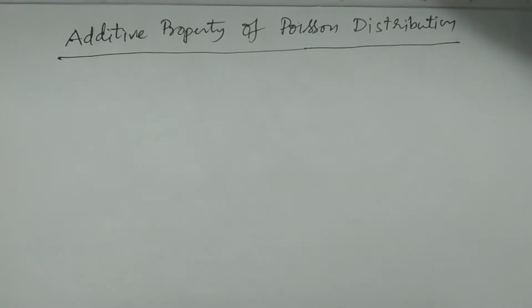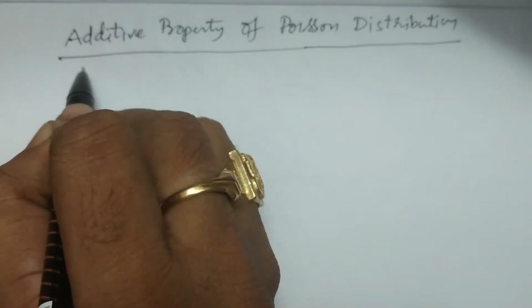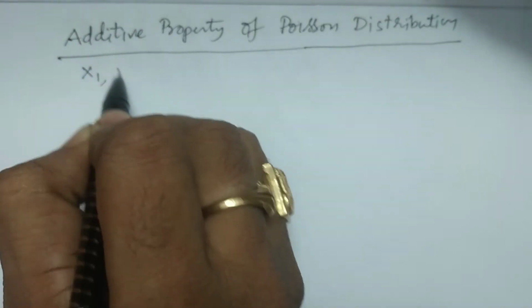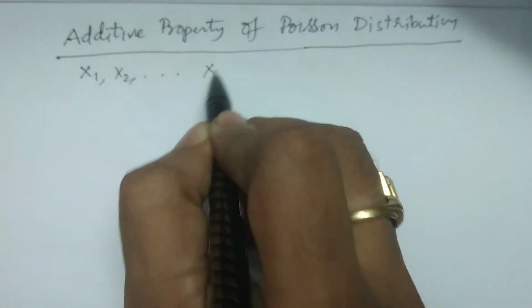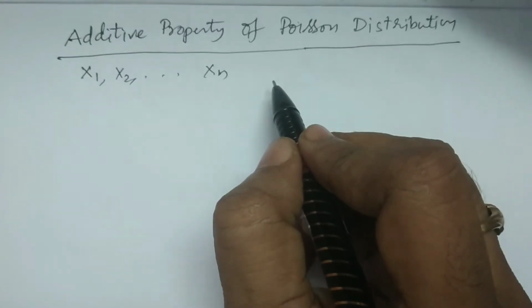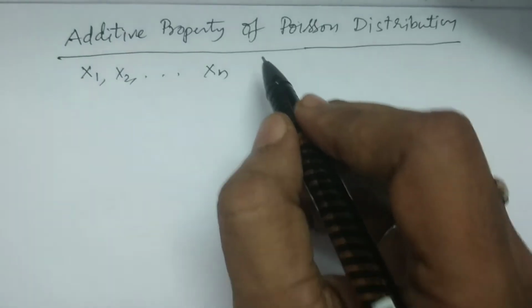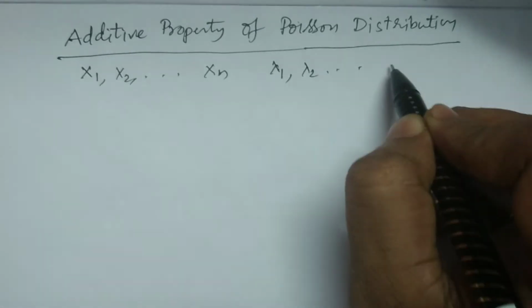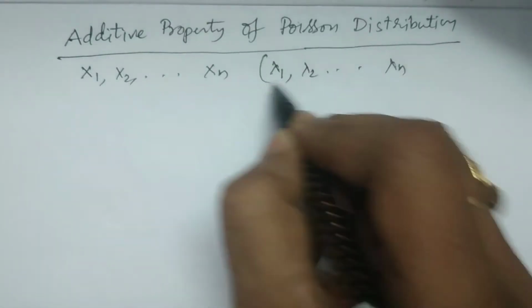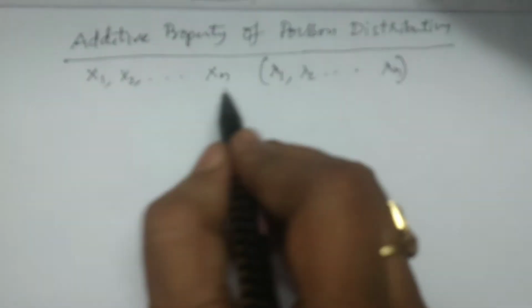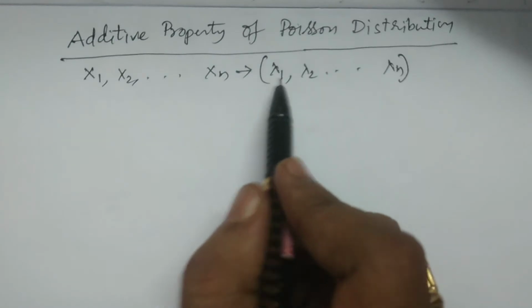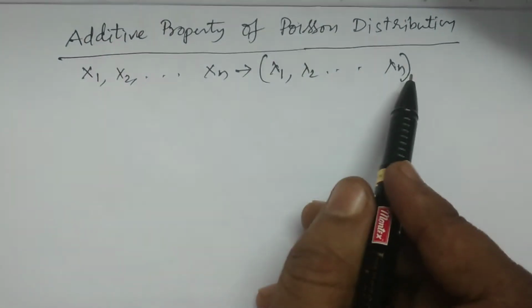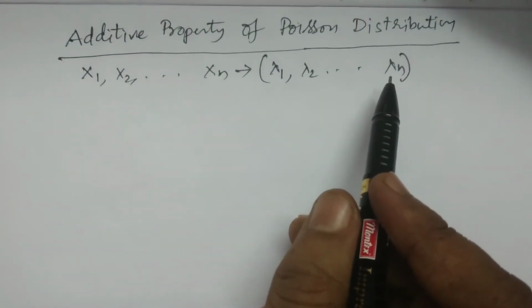For example, consider n independent random variables x1, x2, and so on, xn, which are n independent Poisson variates with the parameters lambda 1, lambda 2, and so on, lambda n respectively. The x1 parameter is lambda 1, the x2 parameter is lambda 2, and so on, the xn parameter is lambda n.